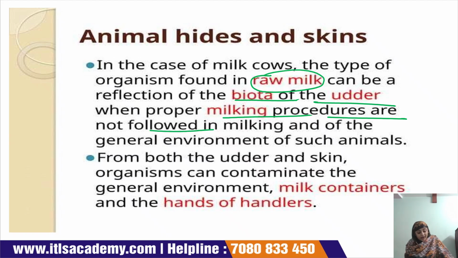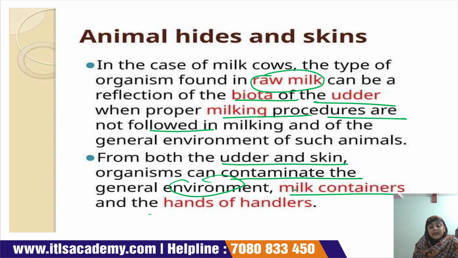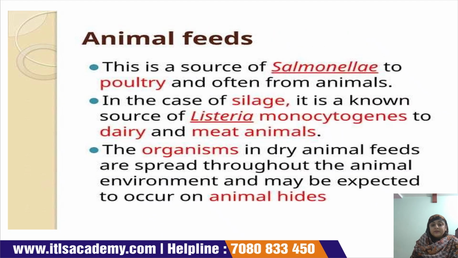When milking is done properly, the milk is free from any microorganisms. But if the milking is not done in a proper way, the general environment of the animal can become the reason for contamination of the milk. Organisms from both the udder and the skin can contaminate the general environment, like the milk container and the hands of the handlers.